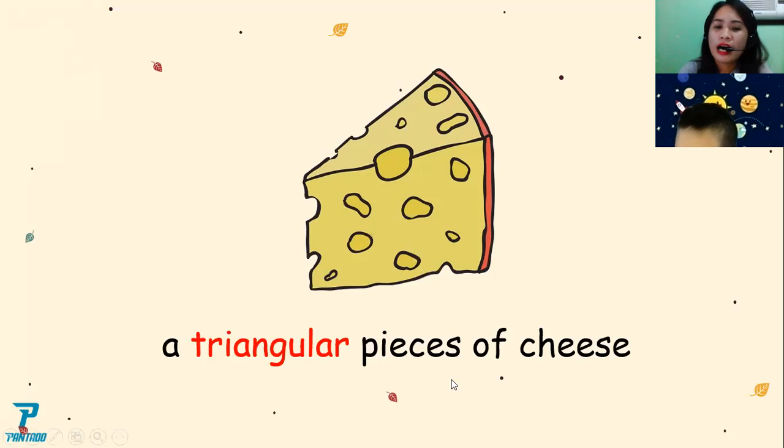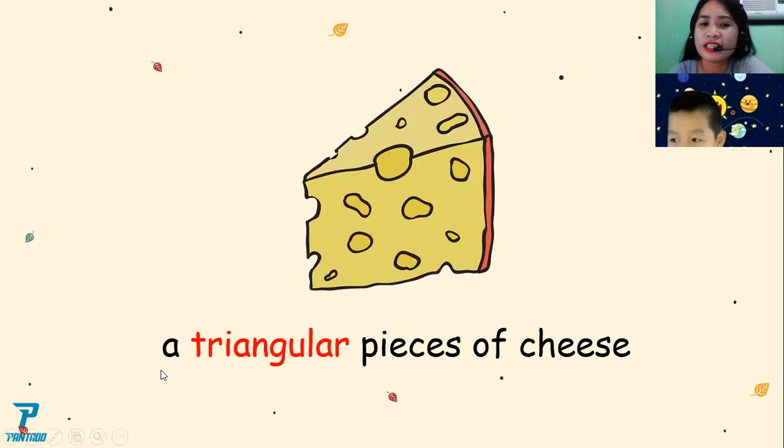Again. How to say this one? Pieces. When we say the word pieces, that is the number of how many cheese there are. Is it 1 piece, 2, 3, 4, 5, or more? That is pieces. Pieces says how many there are.